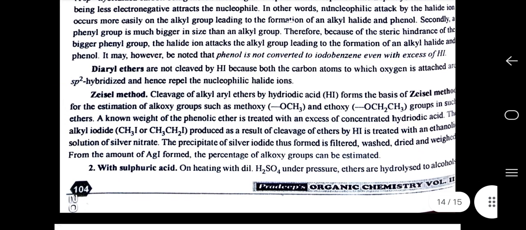Diaryl ethers are not cleaved by HI because both the carbon atoms to which oxygen is attached are sp2 hybridized and hence repel the nucleophilic halide ion.